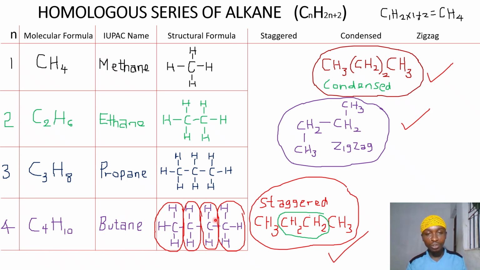The first structural formula here is the common structural formula. But other ways in which this common structure can be written is staggered form that we have here. It can also be written in condensed form that is here, as well as the zigzag form. I hope you have gained one or two things so far in today's class. If yes, let's now assess ourselves in the next slide, where we shall be looking at some questions.